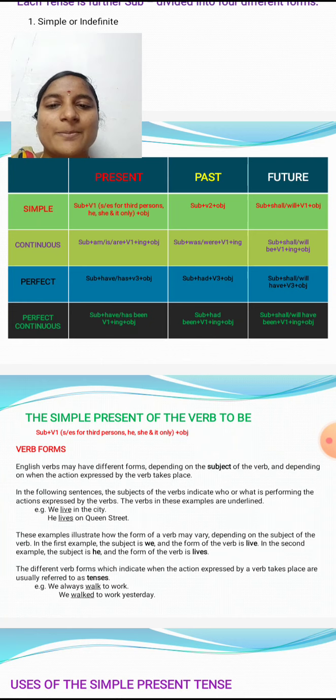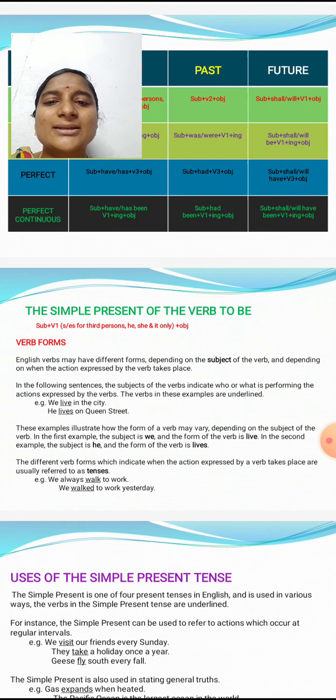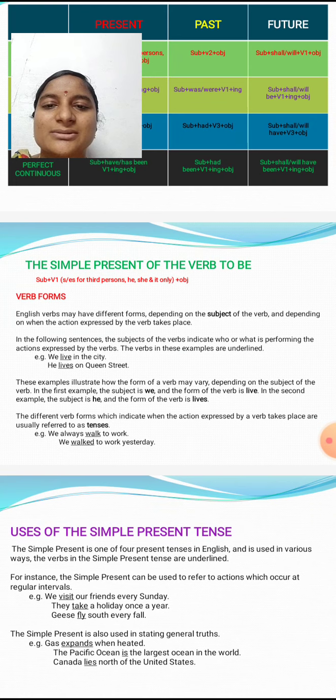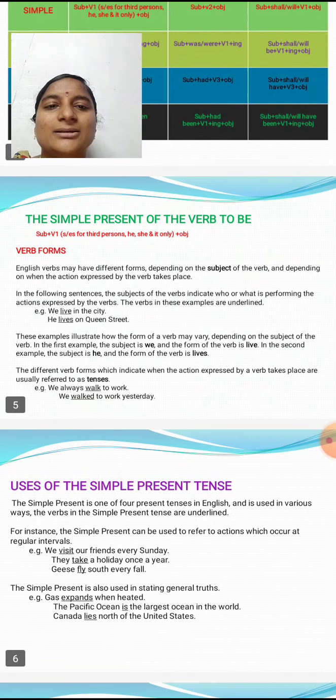Then, what is the simple present tense? The structure is subject plus v1 plus object. In English, verbs may have different forms depending on the subject of the verb and on when the action expressed by the verb takes place.